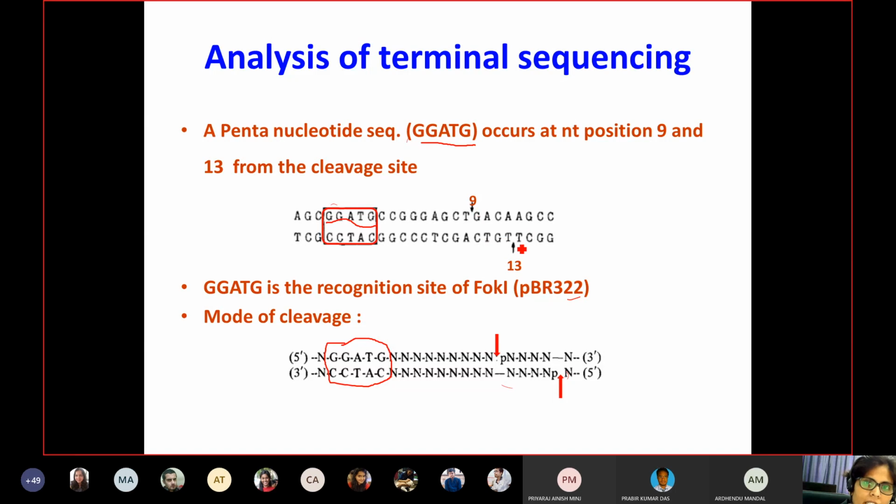So 9 and 13 are very well conserved. They will always cut at the ninth position on the top strand, and they will cut at the 13th position on the bottom strand. And we'll see in future lectures how this was discovered and what ways we can see this further.